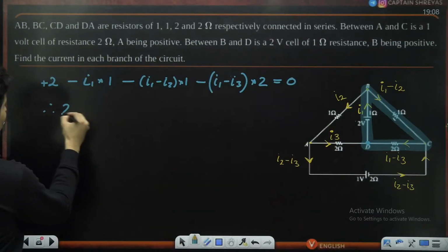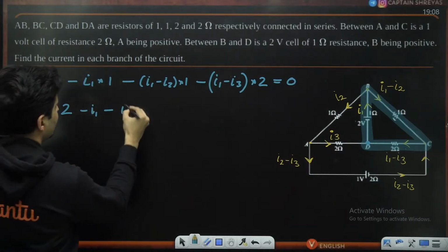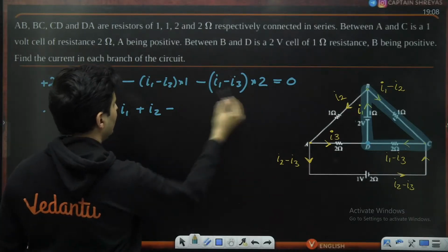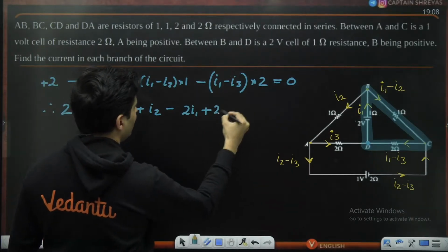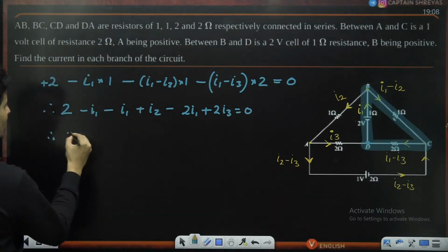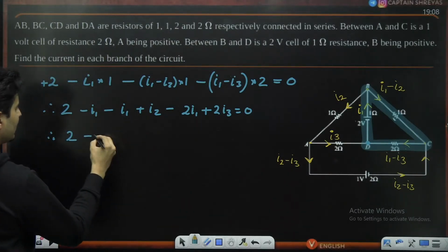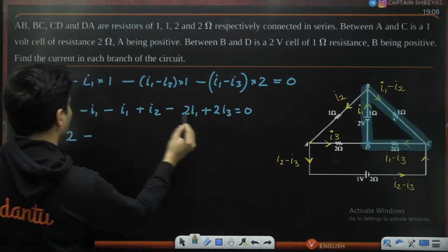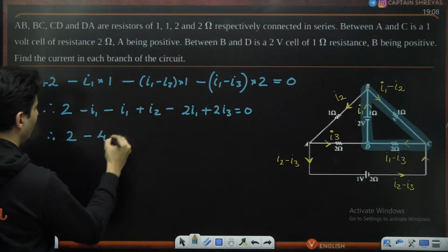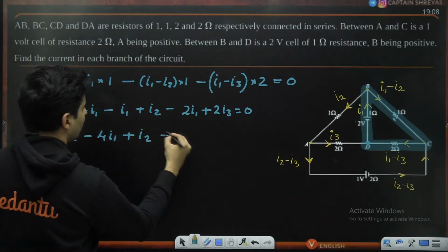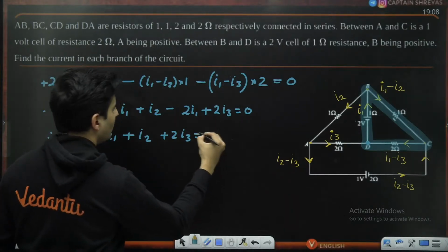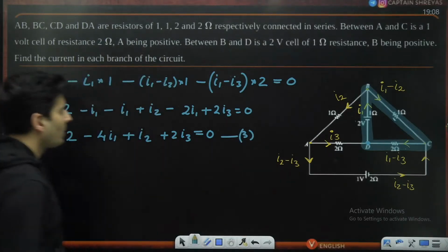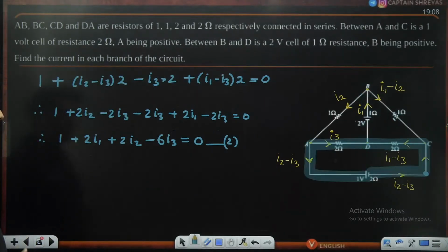Just check this out. So 2 minus I1 plus I2 minus I1 plus, sorry, this is into 2. So minus 2I1 plus 2 times I3 is equal to 0. I1 is again there here also, so minus 4 times I1 plus I2 plus 2 times I3 is equal to, is that right? Yeah, correct, is equal to 0. This is equation labeled 3. So you have first equation, second equation and the third equation.